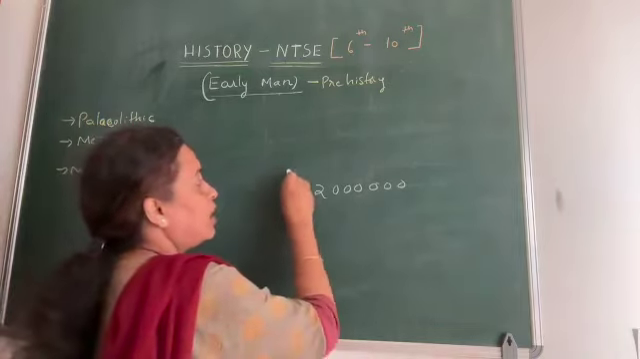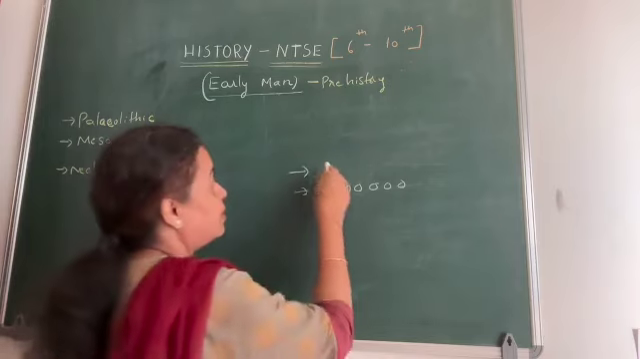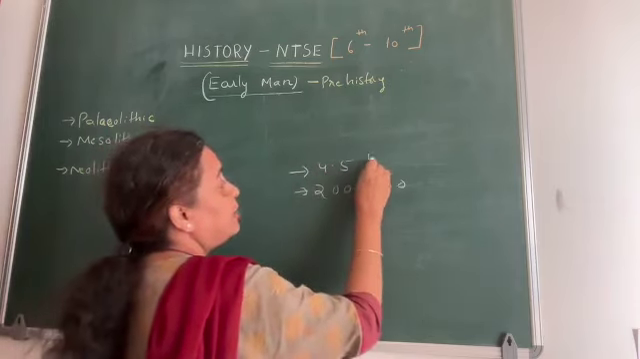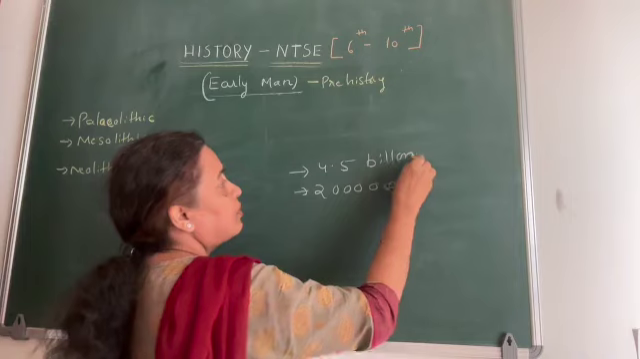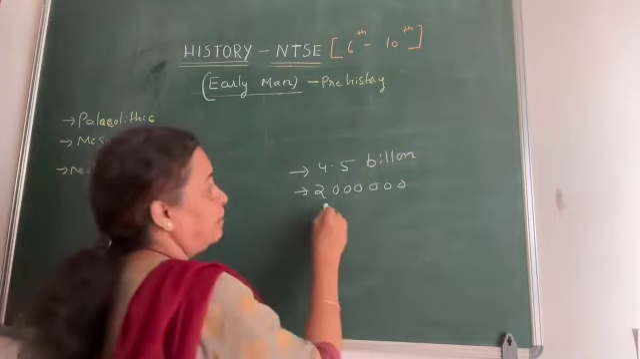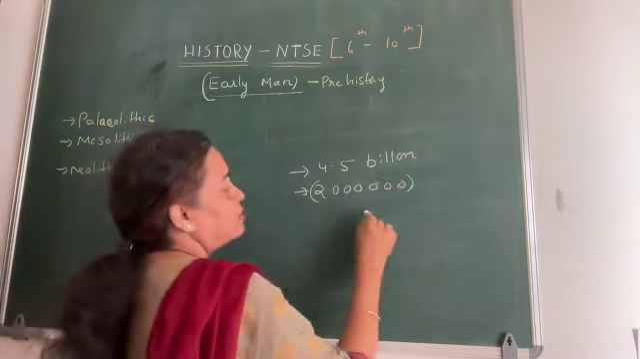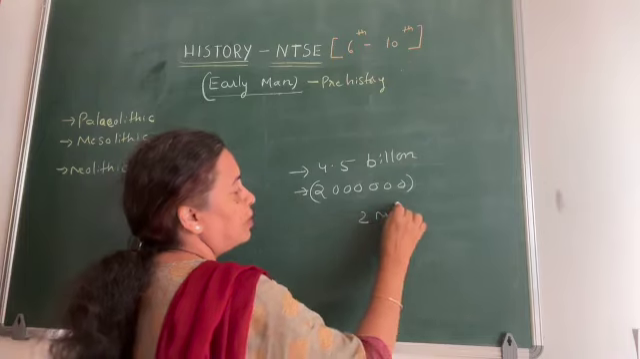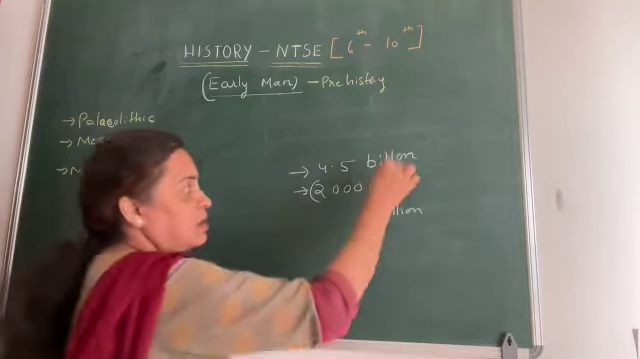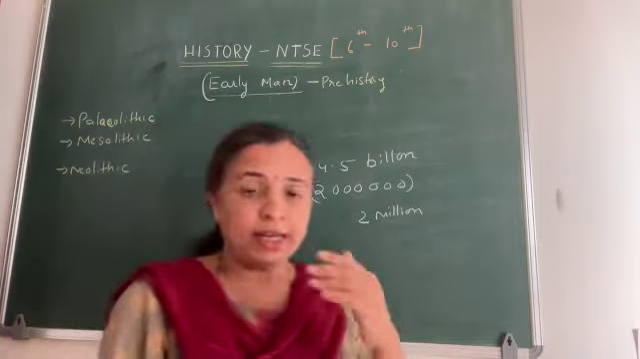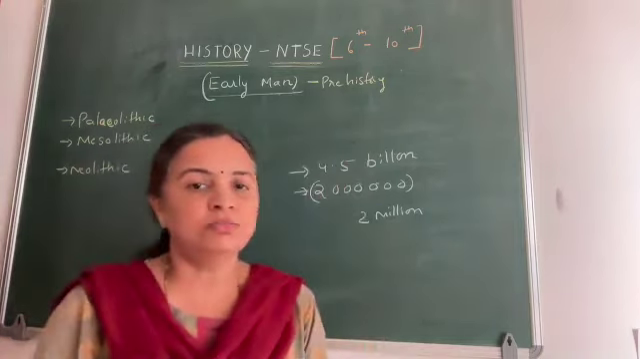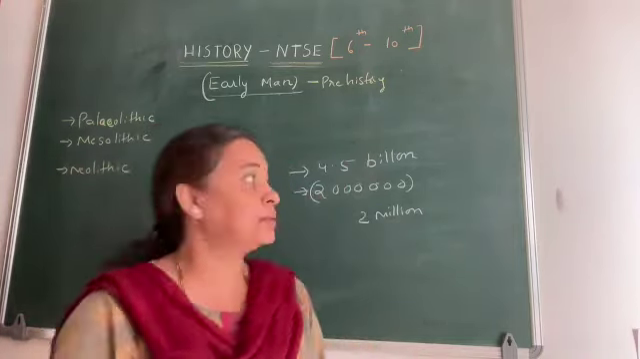So Earth came still earlier than that. When did it come? Some 4.5 billion years ago Earth came. But man came some 2 million years ago. See the difference. So man came very late to dominate on this earth.